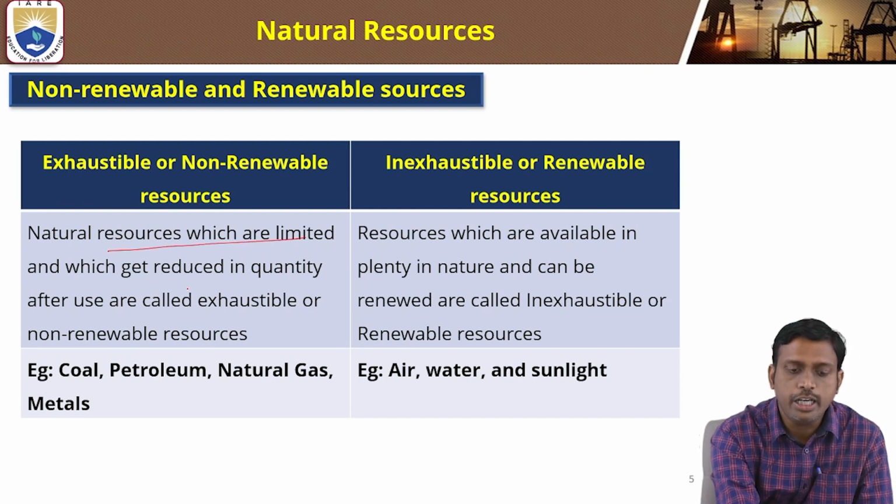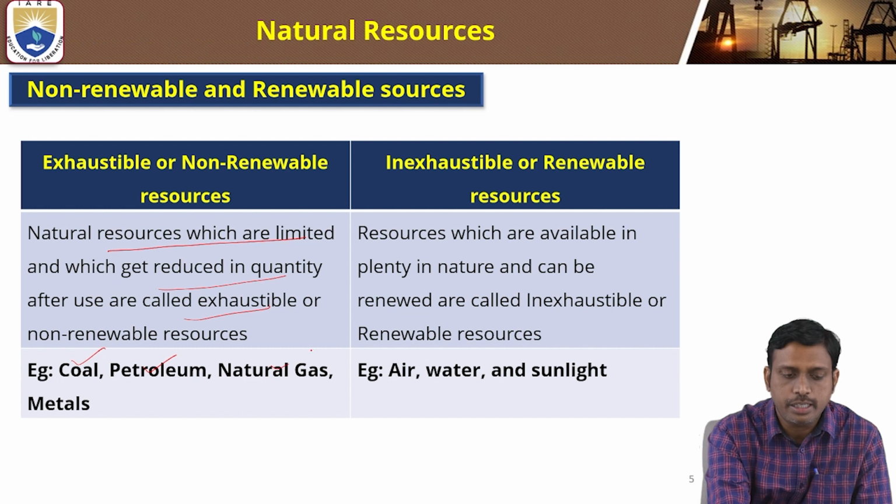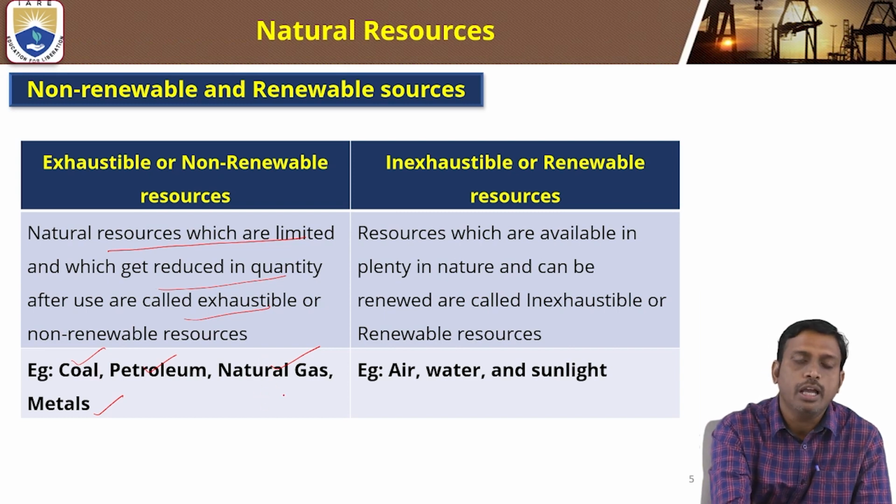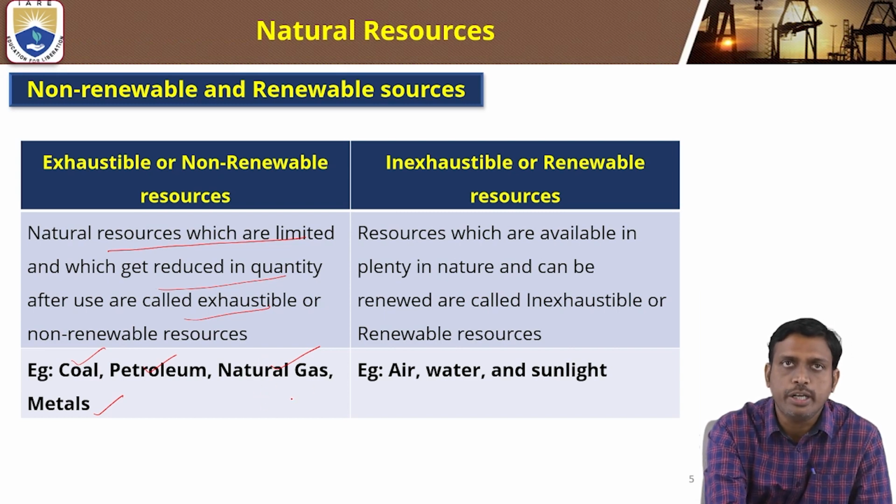what are the non-renewable examples? Non-renewable examples are coal, petroleum, natural gas, and metals. They are available in limited quantity, and upon using them the quantity gets reduced. Non-renewable resources are nothing but exhaustible resources.